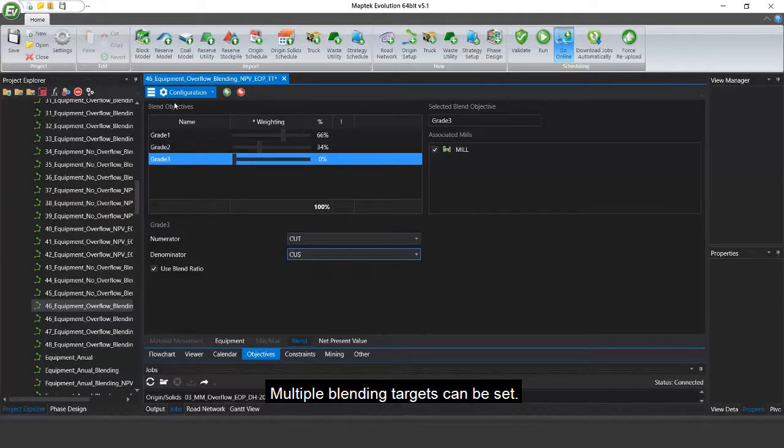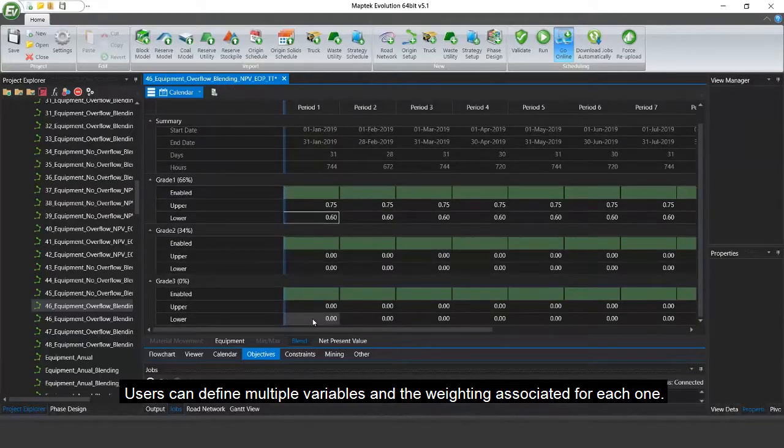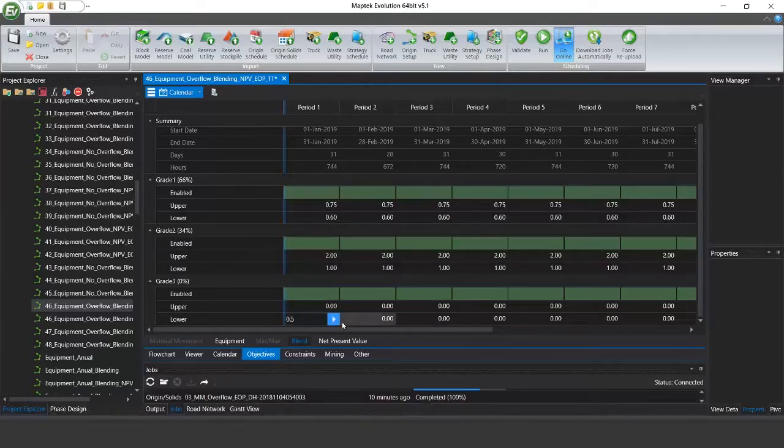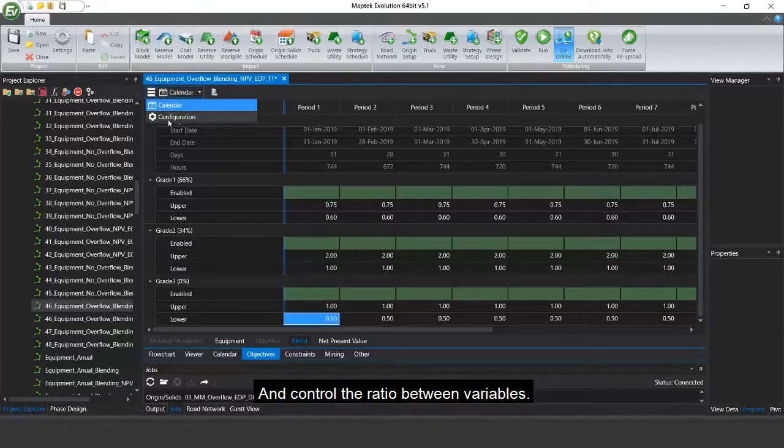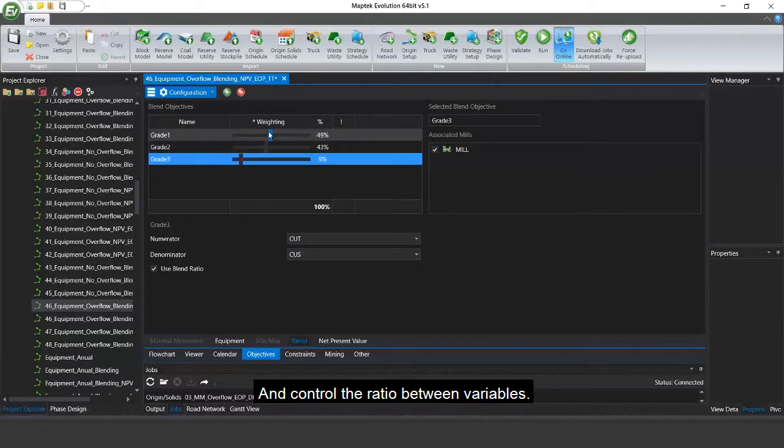Multiple blending targets can be set. Users can define multiple variables and the weighting associated for each one, and control the ratio between the variables.